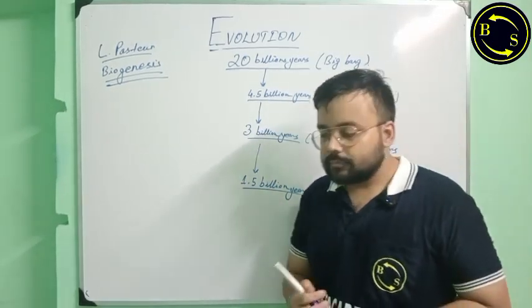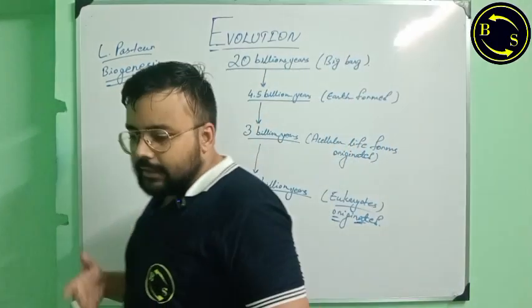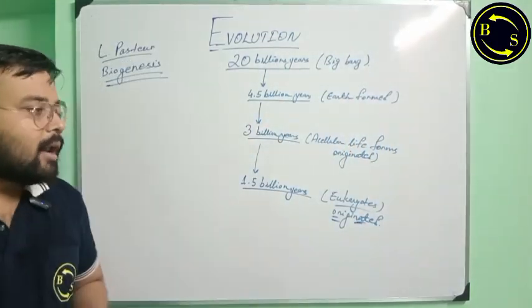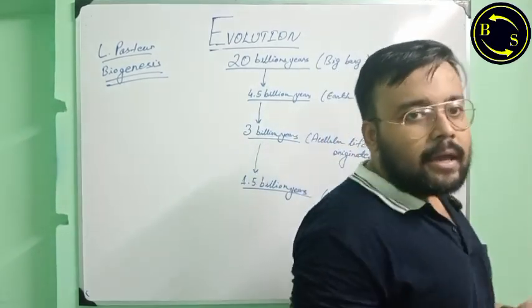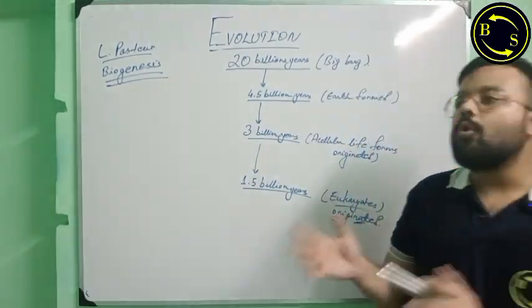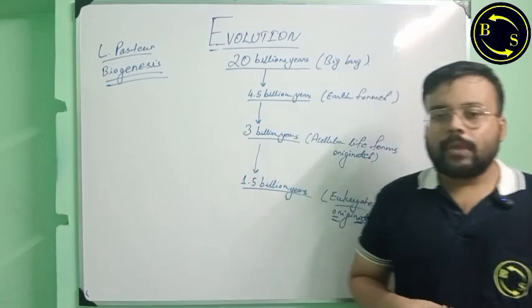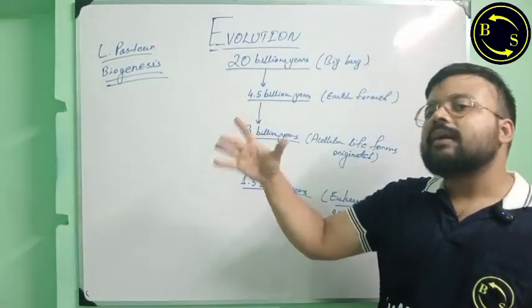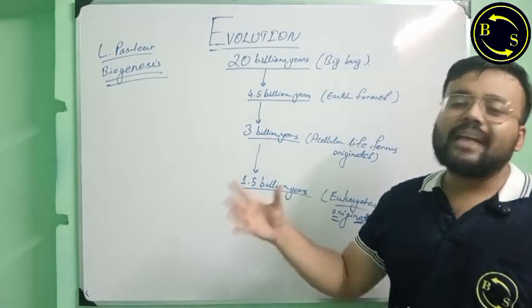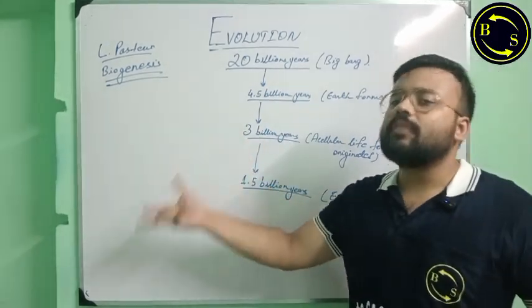Now, as time progressed, there were other theories and concepts given by scientists with a more modern approach. They termed the entire saga of the origin of life as biopoiesis, or creation of life.